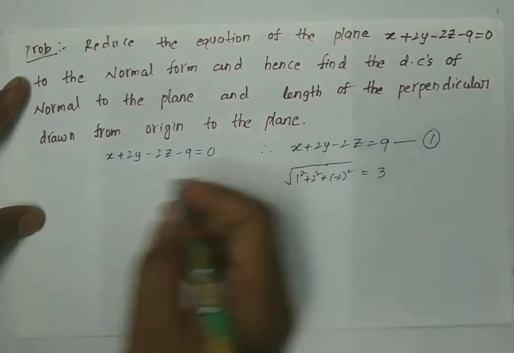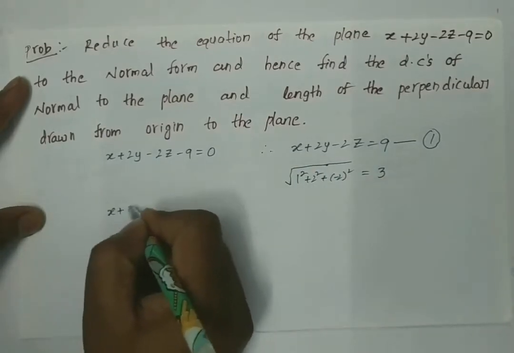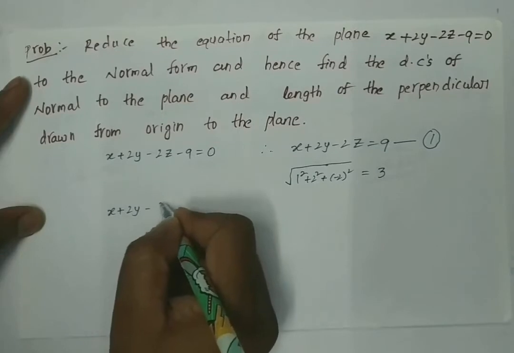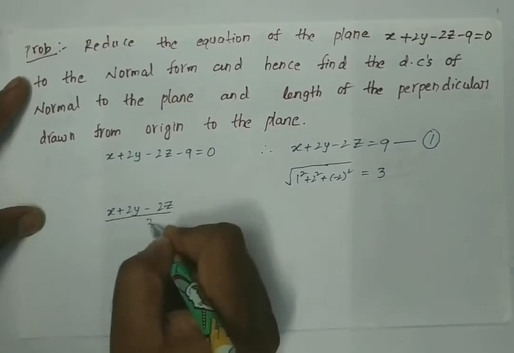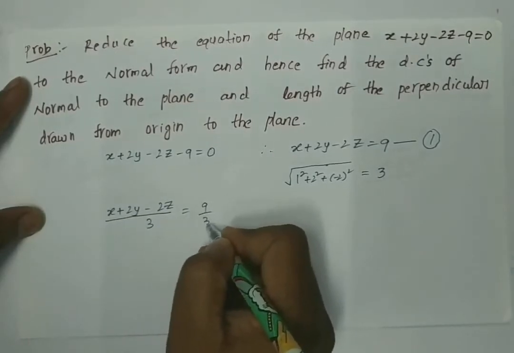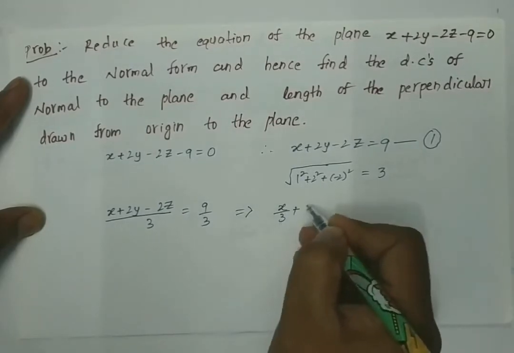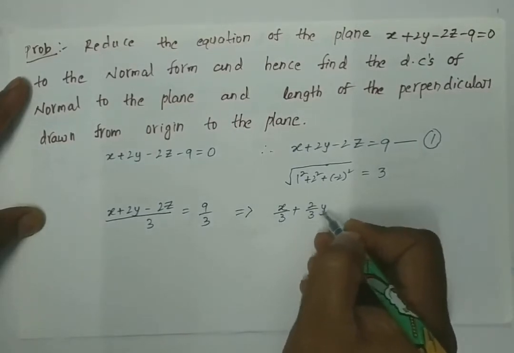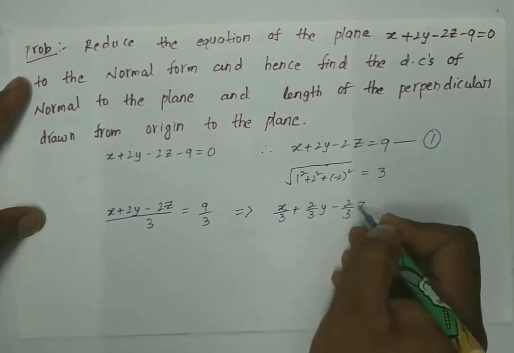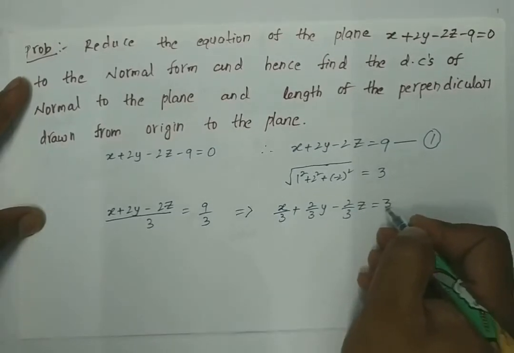So equation 1 becomes x plus 2y minus 2z divided by 3 is equal to 9 by 3, which is equal to x by 3 plus 2 by 3 y minus 2 by 3 z is equal to 3.